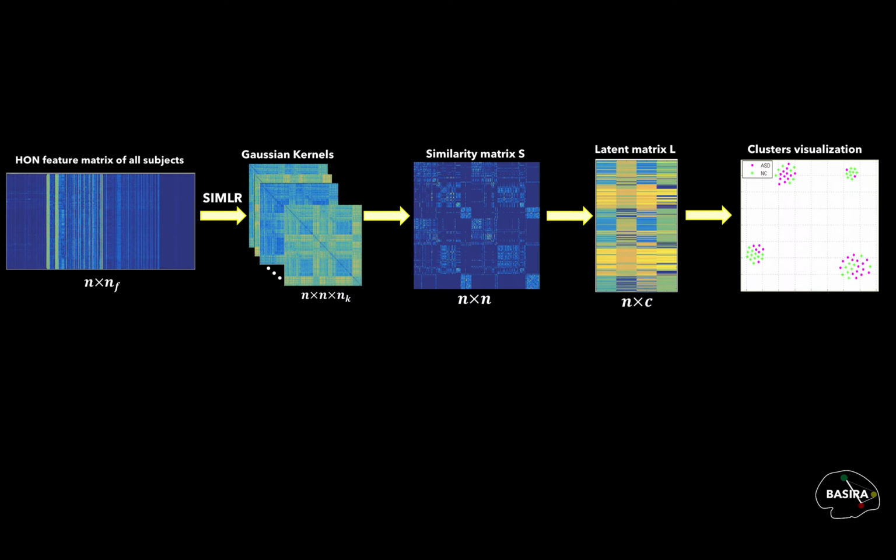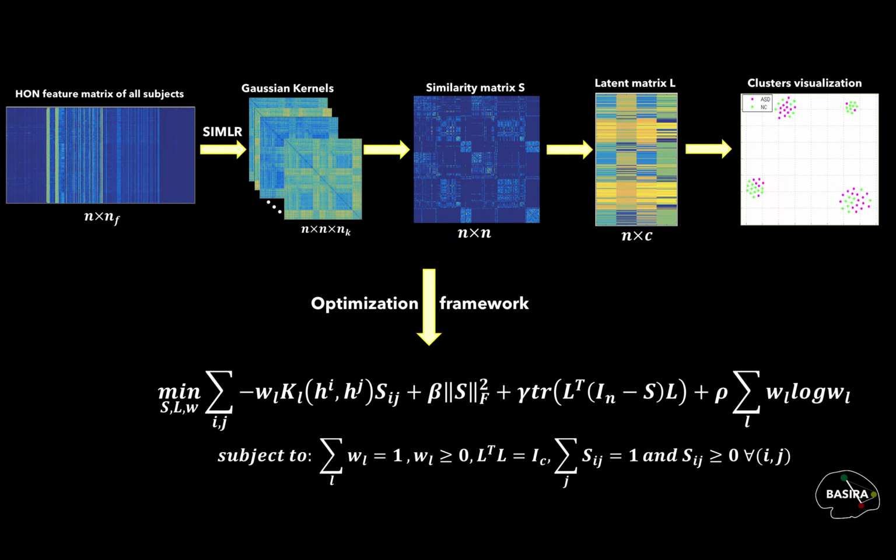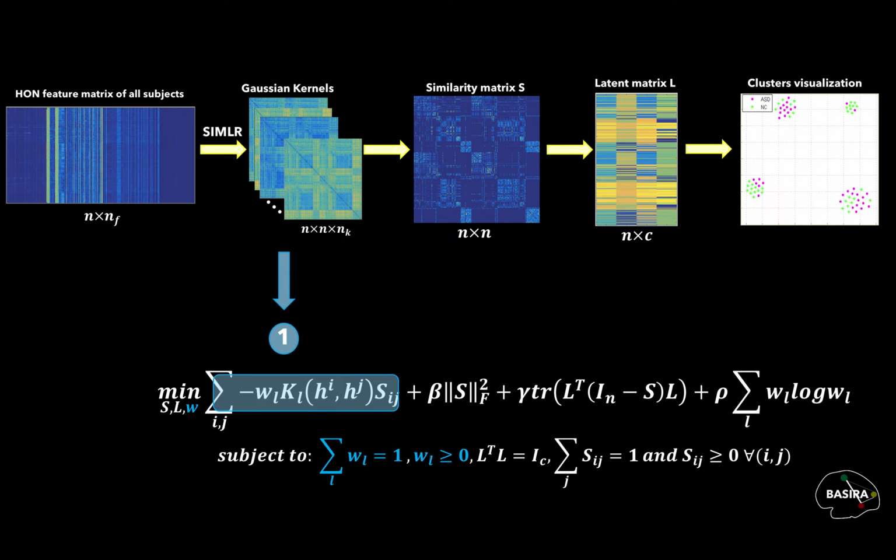This connectomic manifold is represented by the following optimization framework, where the first term refers to the relation between the similarity and the kernel distance with weights wl between 2 subjects i and j. The learned similarity should be small if the distance between a pair of subjects is large. Hi and Hj represent the horn features. The second term is a regularization term which avoids overfitting the model to the data. Beta is a parameter estimated empirically.